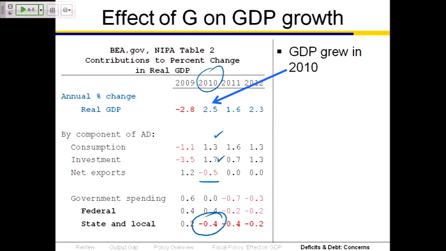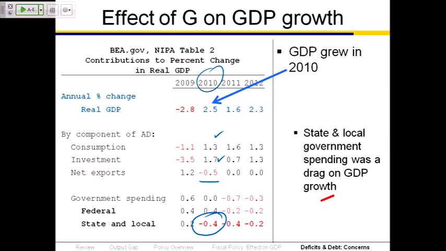And then here's our state and local. And the state and local governments are contracting. So yes, output and income were growing in 2010, but not by as much. But not by as much as they would have had the state and local governments not been forced to cut their budgets. There's a lag here because of the planning time. So the downturn hits, that lowers tax revenues, and then in the next budget cycle, the state and local governments have to cut their budgets. And so there's a lag in terms of when the effect kicks in.